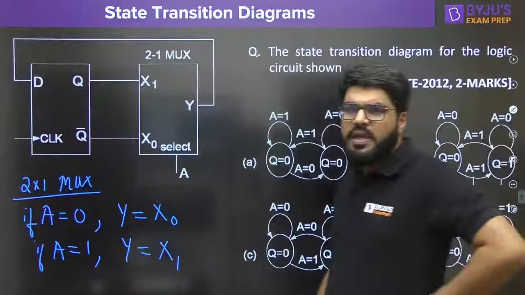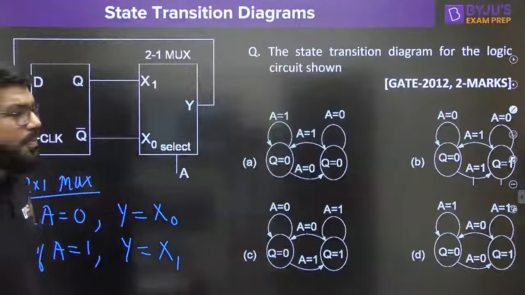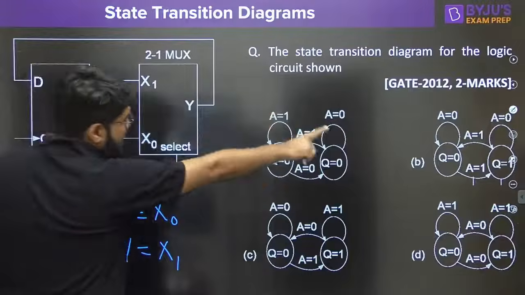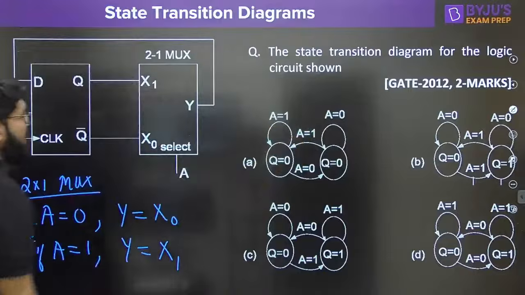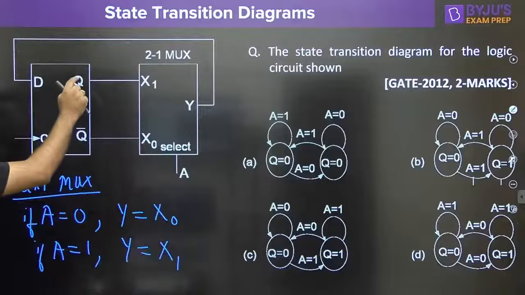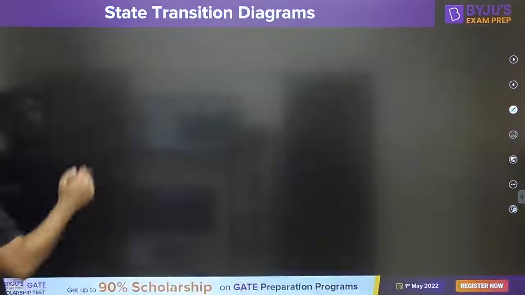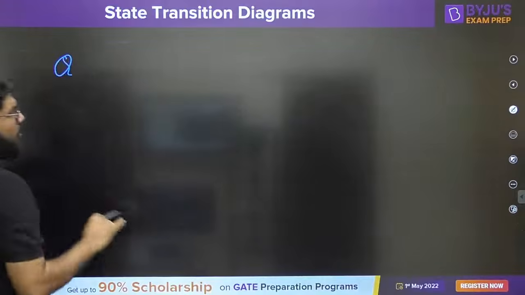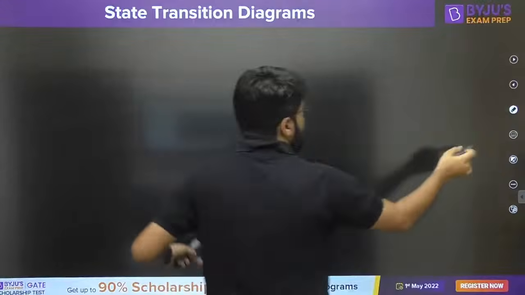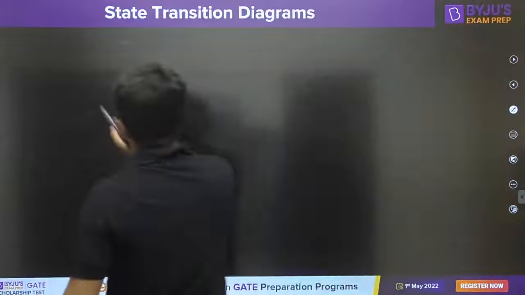Okay. Now, on this basis, we need to draw the state diagram of the entire circuit, keeping the input as A. It is very clear in the options that the input is to be taken as A, and we have to show the state transition, not the multiplexer output. We have to show what the next state is. It is actually based on the D flip flop.